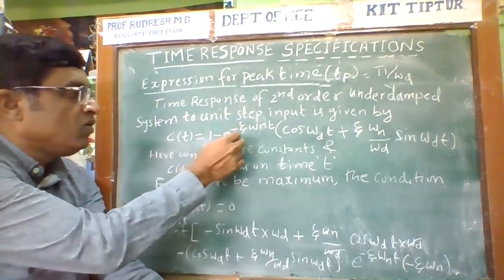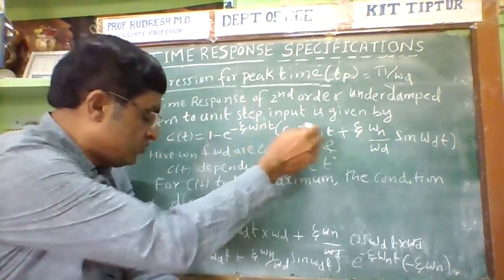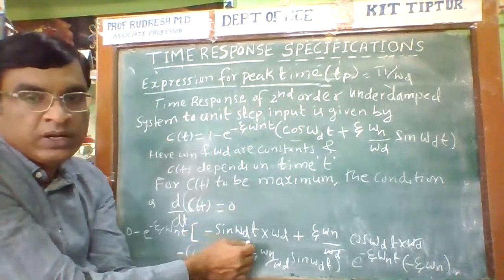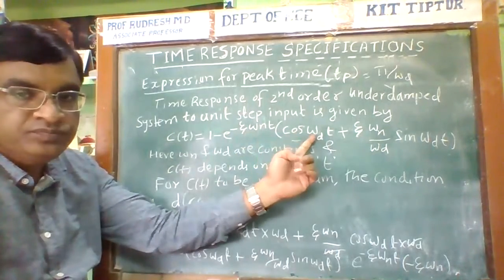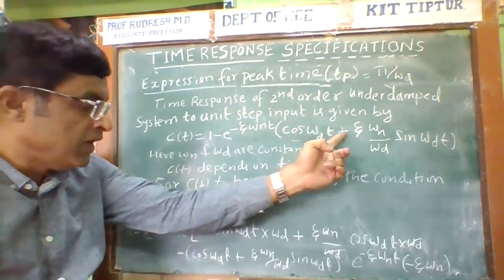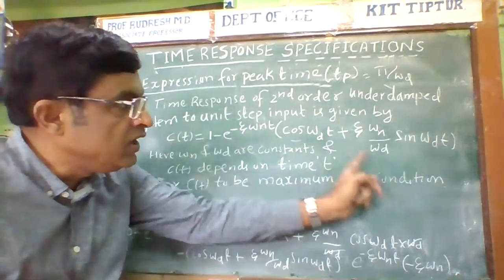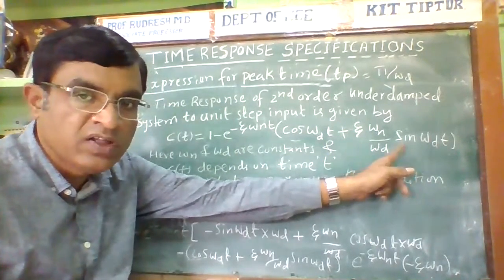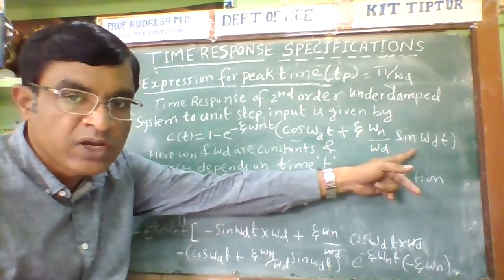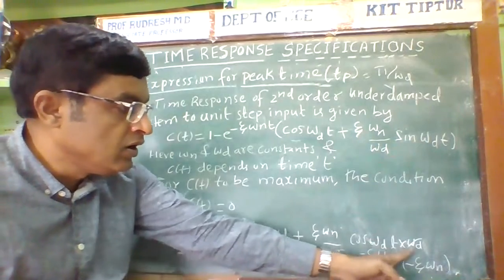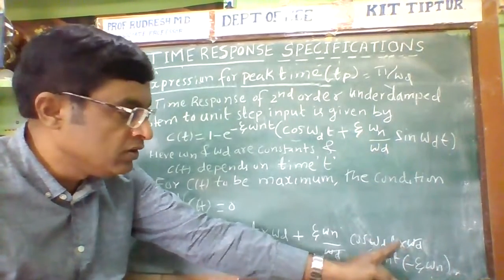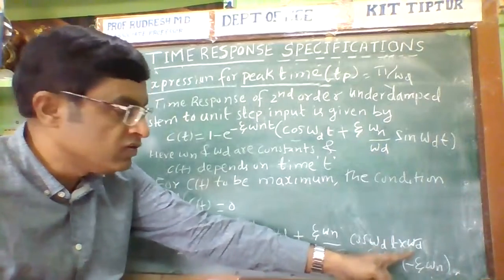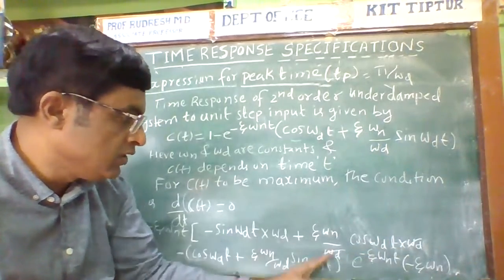Therefore, e power zeta omega n t into differentiation of this quantity, which is minus sin omega d t, and again plus this quantity into differentiation of this quantity. This is the constant, the differentiation of sin omega d t is cos omega d t, and again the differentiation of omega d t with respect to t is omega d, so this omega d gets cancelled.